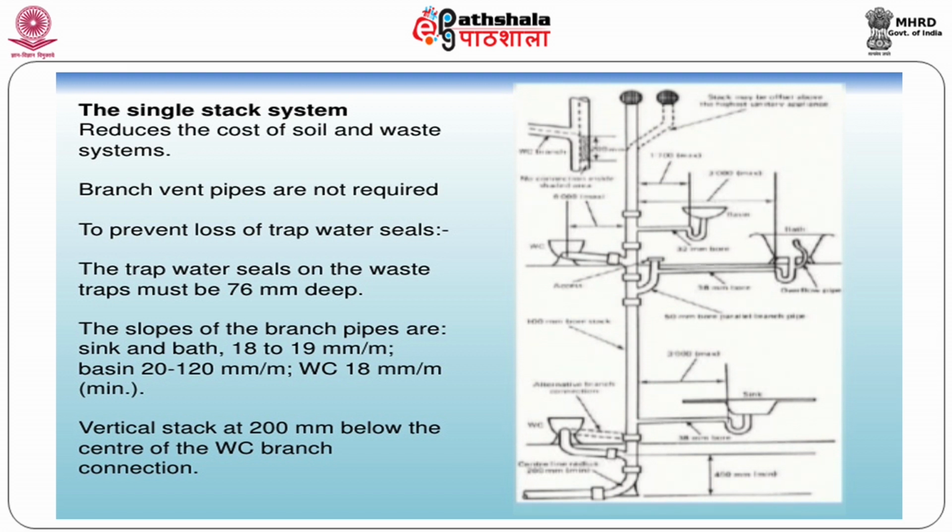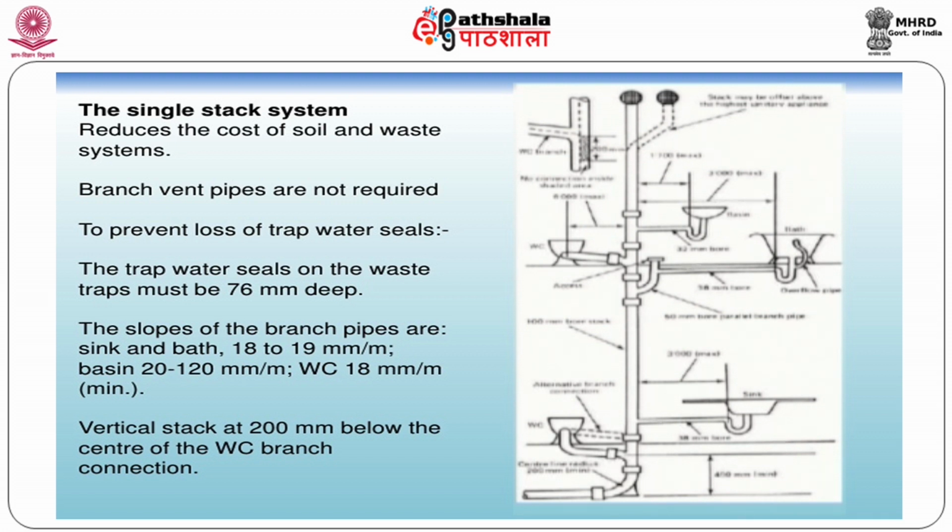The trap water seals must be at least 75 mm. The slope of the branch pipes must be at least 18 to 19 millimeters per meter length. For basins, 20 to 120 millimeters per meter length. For the water closet, 18 millimeters per meter.